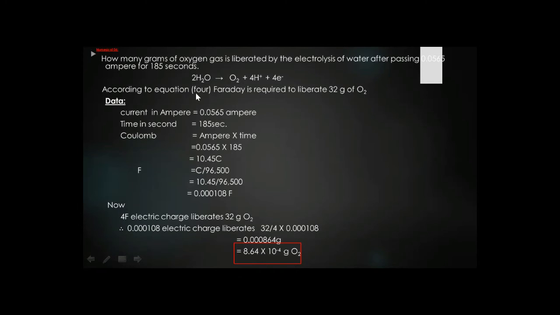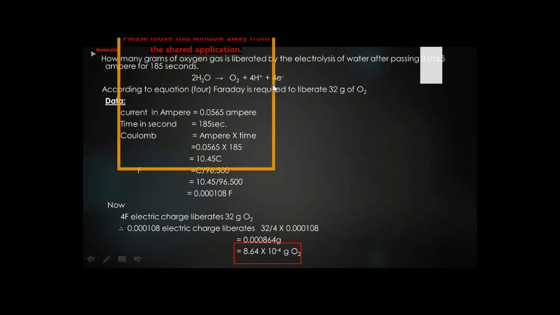According to equation 4, 4 Faraday is required to liberate 32 gram of oxygen. In the previous numerical we have discussed that 1 electron is equal to 1 Faraday, so 4 electron is equal to 4 Faraday. And why are we taking 32 gram of oxygen? We know that the atomic mass of single oxygen is 16, but here oxygen occurs in a diatomic form, that's why it is 32. So first we have the data.